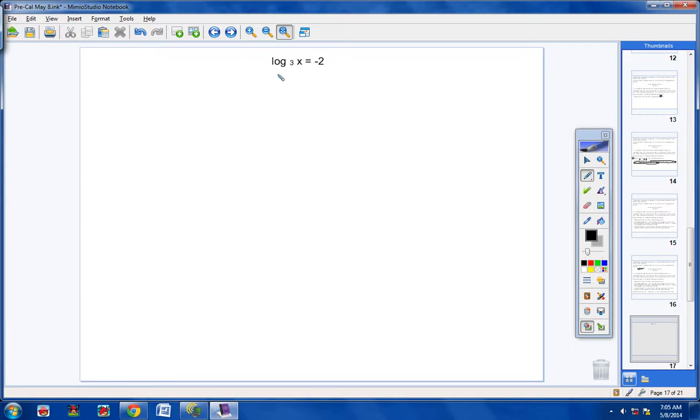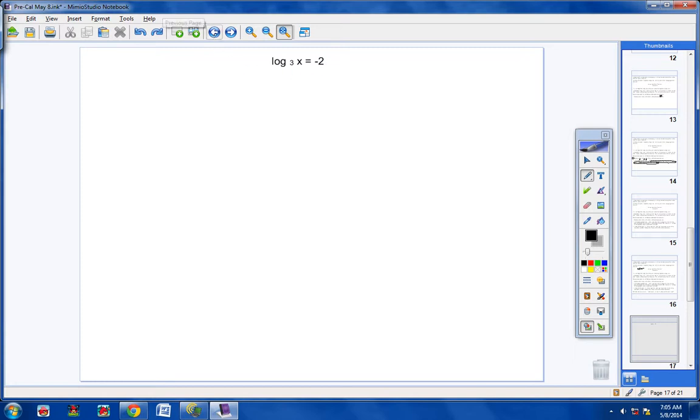Okay, log base 3 of x equals -2. Now, one thing you want to do is condense both sides down so that there's only one log on both sides. Well, this side has no logarithms at all, so there's no condensing we can do. This side has only one logarithm, and it's already condensed. There's nothing here to the left. Like if there was a 3 here, then I would pick the 3 up and put it here as an exponent. But there's nothing like that, so there's really nothing I can do. There's no condensing here, there's no condensing here.